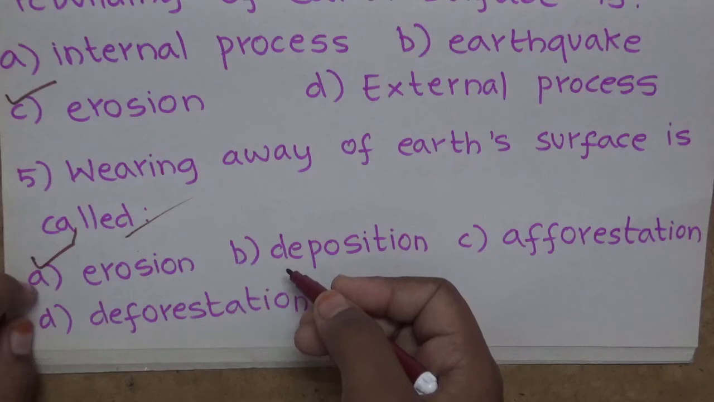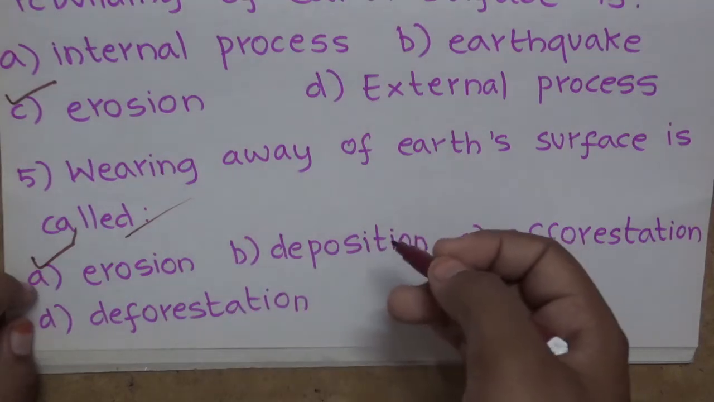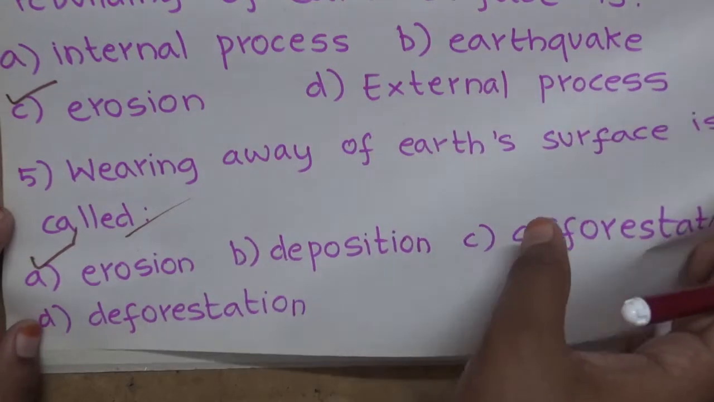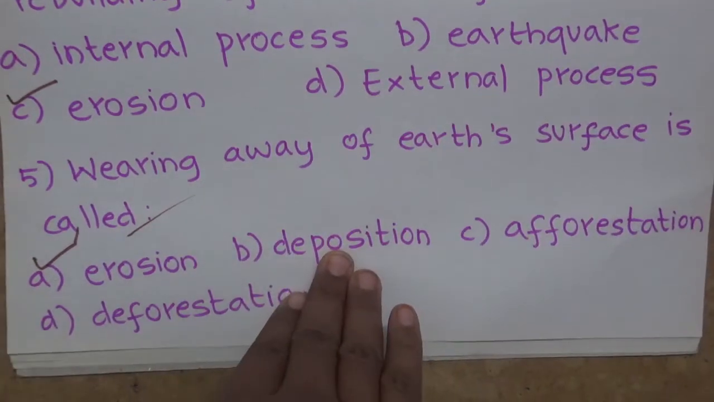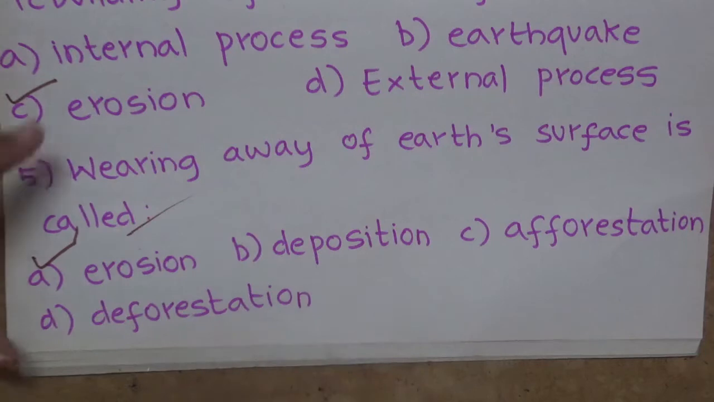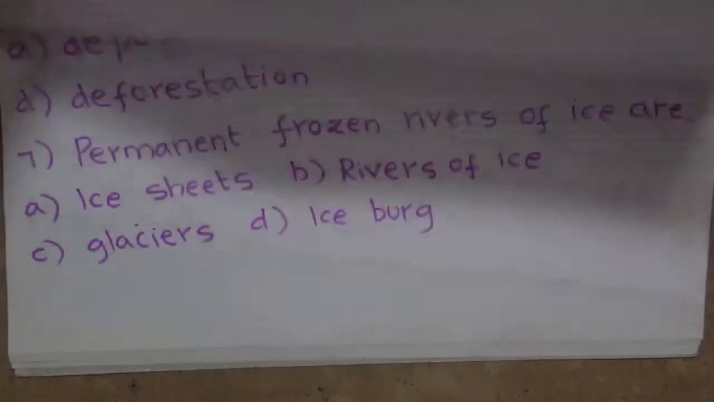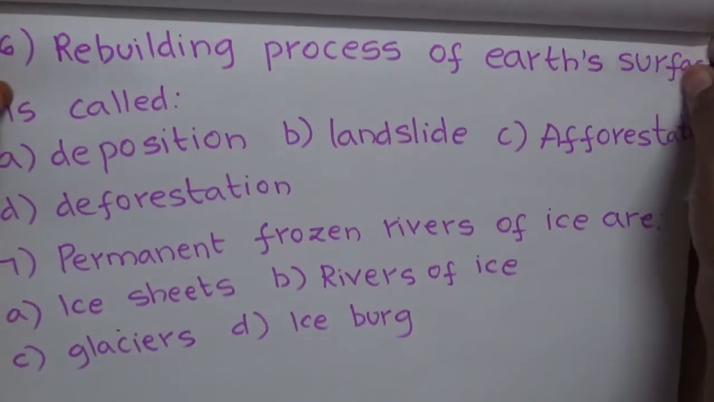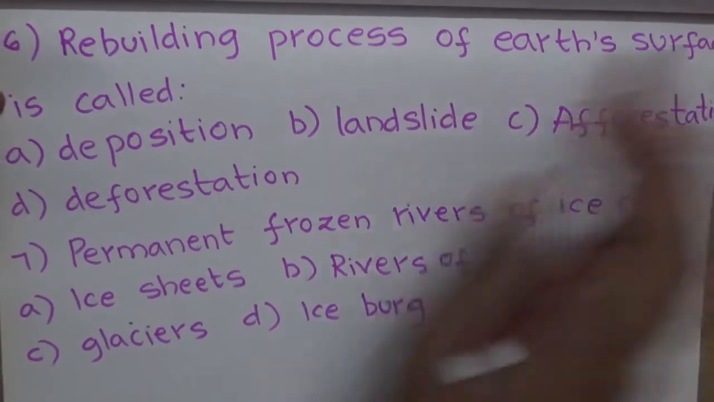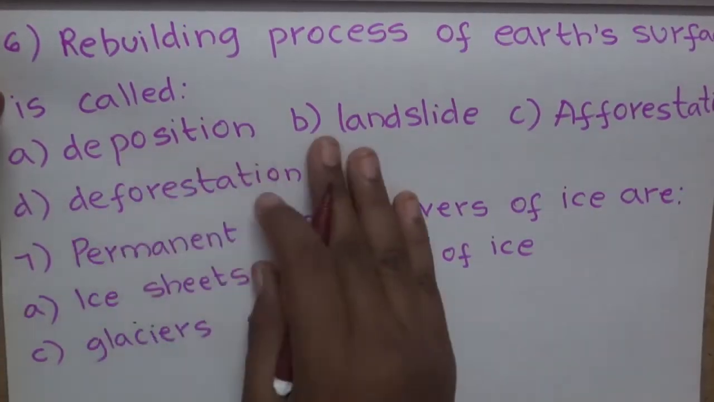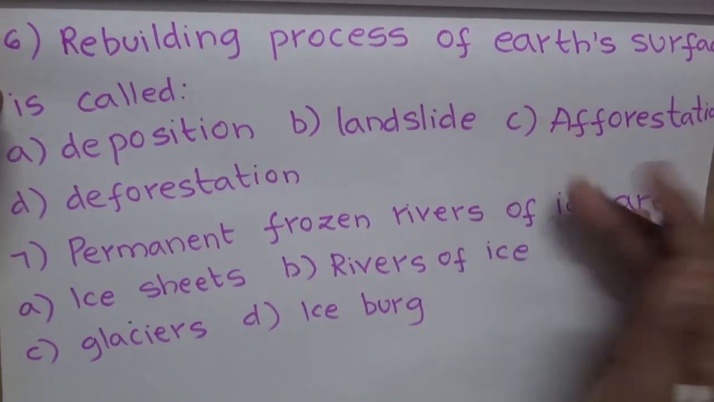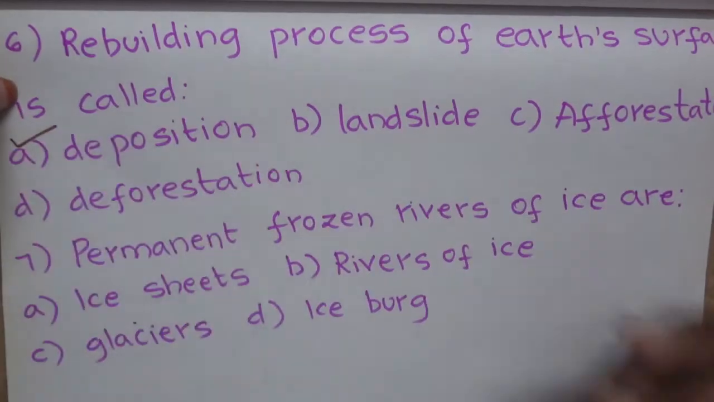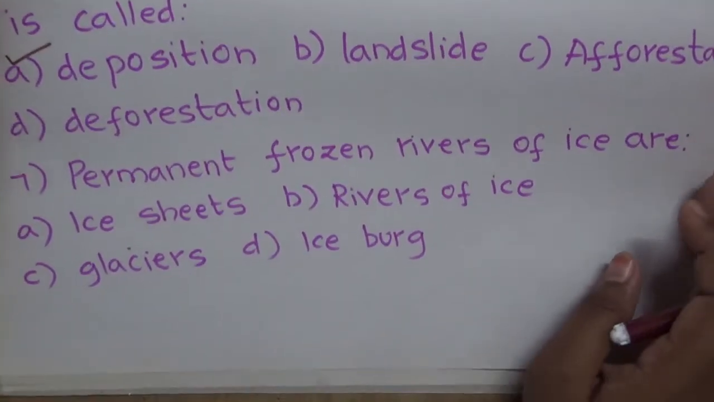Deposition means building on the Earth's surface. Okay? That is forming layer by layer on the Earth's surface is called deposition. And now, coming to sixth question, rebuilding process of Earth is: option A, deposition, option B, landslides, option C, afforestation, and option D, deforestation. The correct answer is option A, deposition.